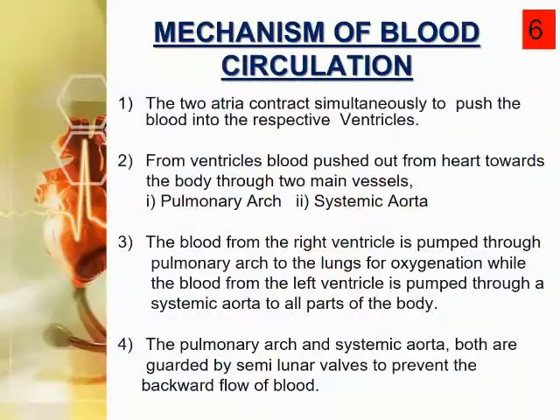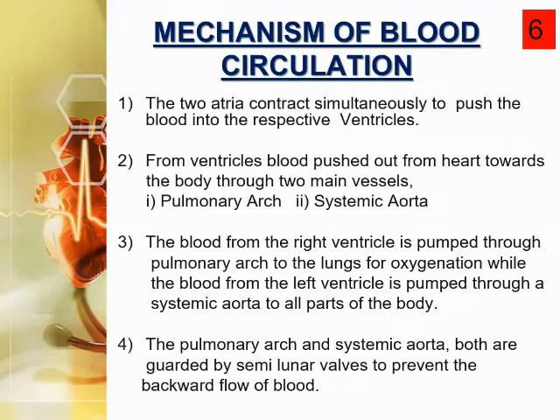Now, after the explanation of the mechanism of blood circulation, it is learned that in the human heart two types of blood circulate. What are these? Oxygenated blood and deoxygenated blood. When I was explaining the mechanism of blood circulation in the human heart, we observed that two types of blood are present.